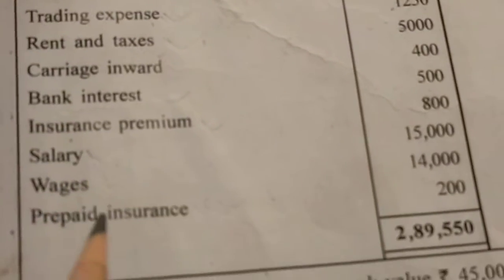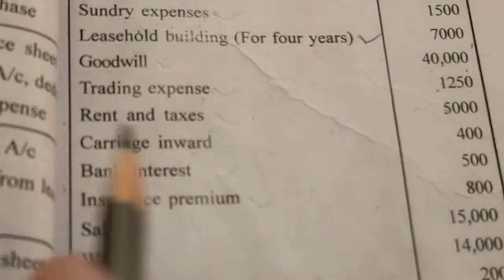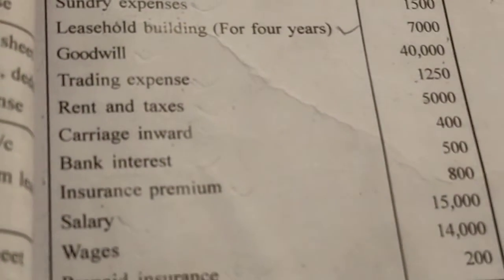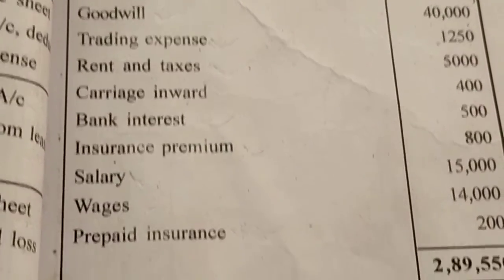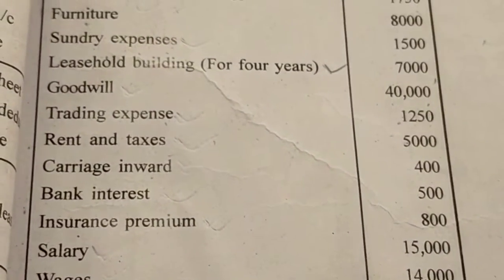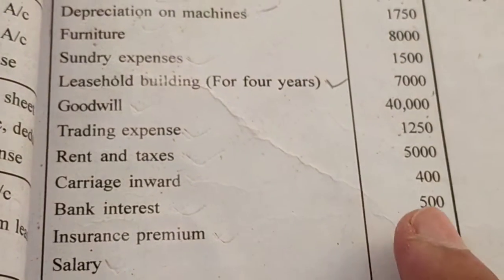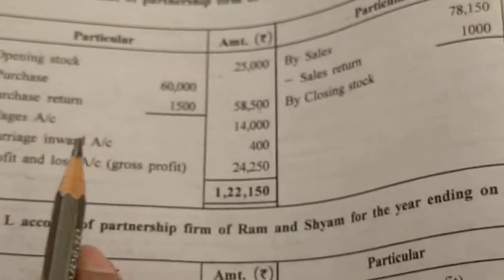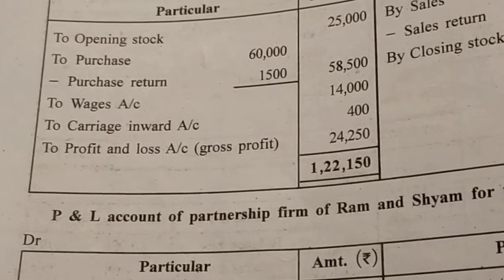Next, carriage inward. Carriage inward and carriage outward, both expenses sound the same, but we have to be careful. Carriage inward is a direct expense, so it will come to the trading account. So you can see the trading account debit side, carriage inward 400.